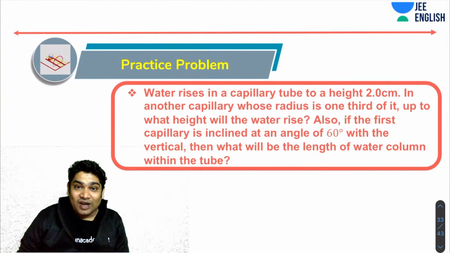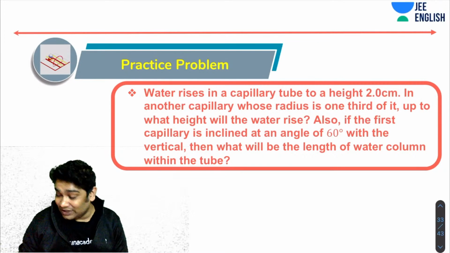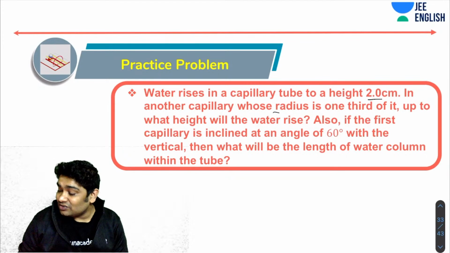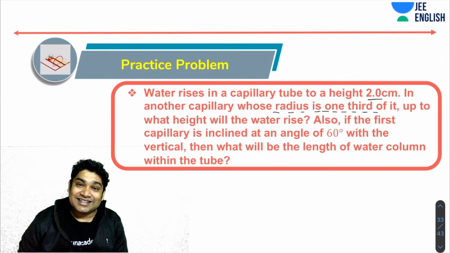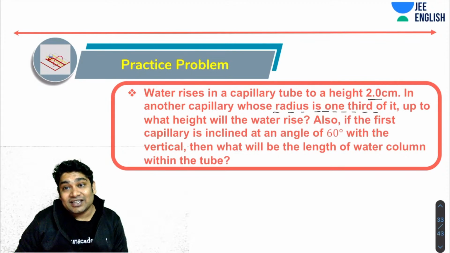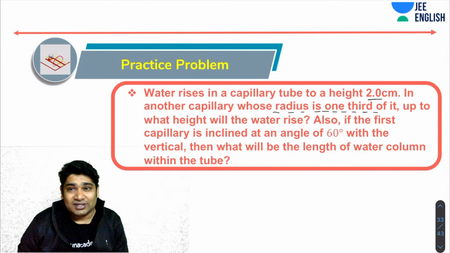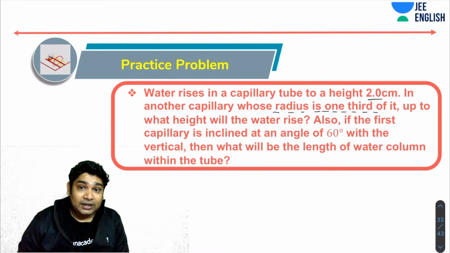Next, let's try one more. Water rises in a capillary up to a height of 2 centimeters, and in another capillary whose radius is 1/3 of it, up to what height will it rise? If in a certain capillary it rises to 2 centimeters, in another capillary whose radius is 1/3 of it, what will be the height up to which the water will rise? This is very, very simple. Also, if the capillary is inclined at a 60-degree angle to the vertical, then what is the length of the water column in the tube?